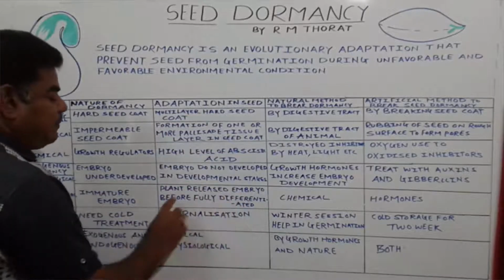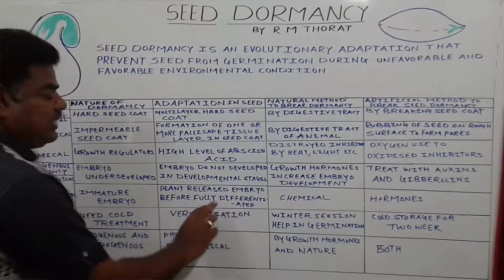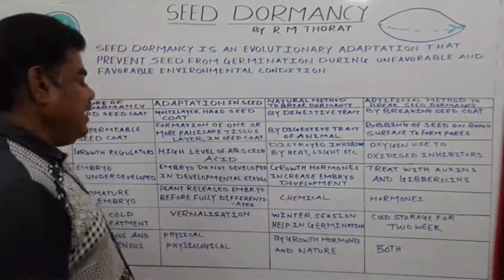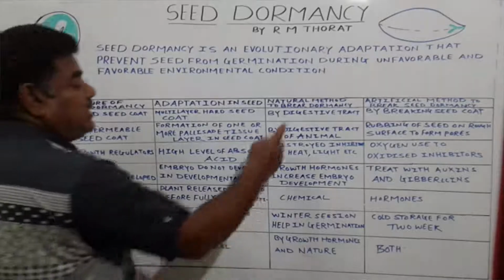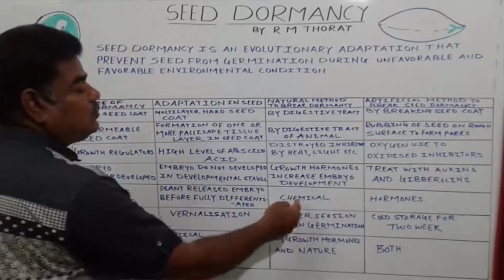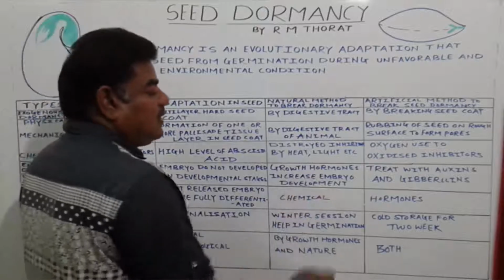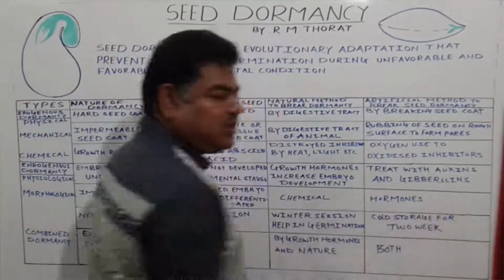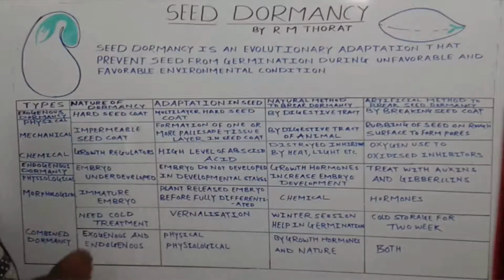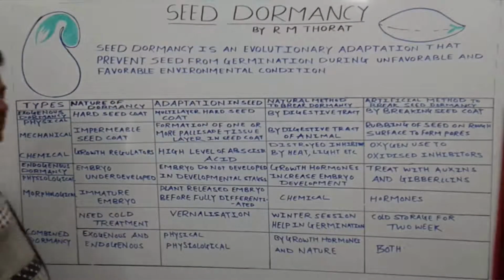The plant releases the embryo before it is fully differentiated. Before it is fully differentiated, seed formation happens, and those seeds get liberated. Then there are some natural chemicals in those seeds due to which the seed dormancy gets broken, and artificially we use various hormones by which we break the seed dormancy of such a seed.